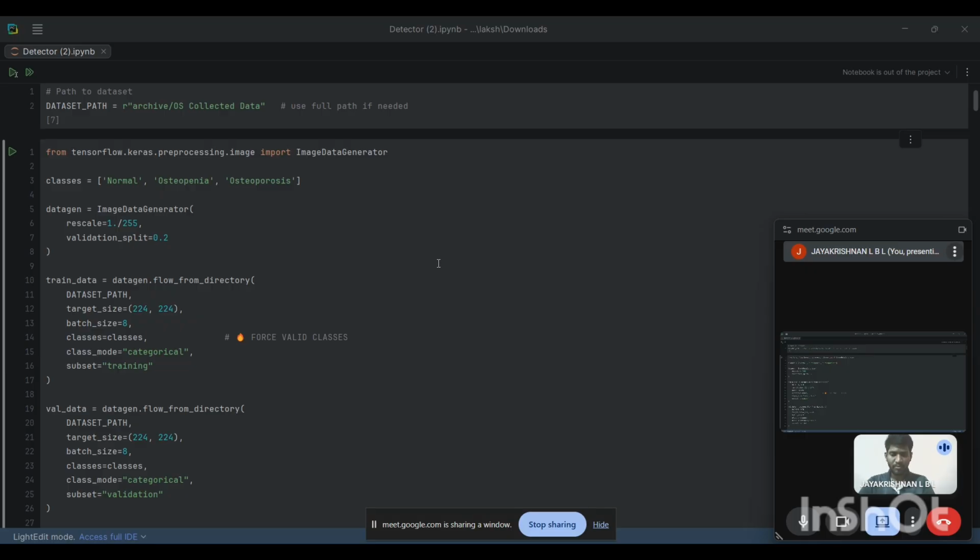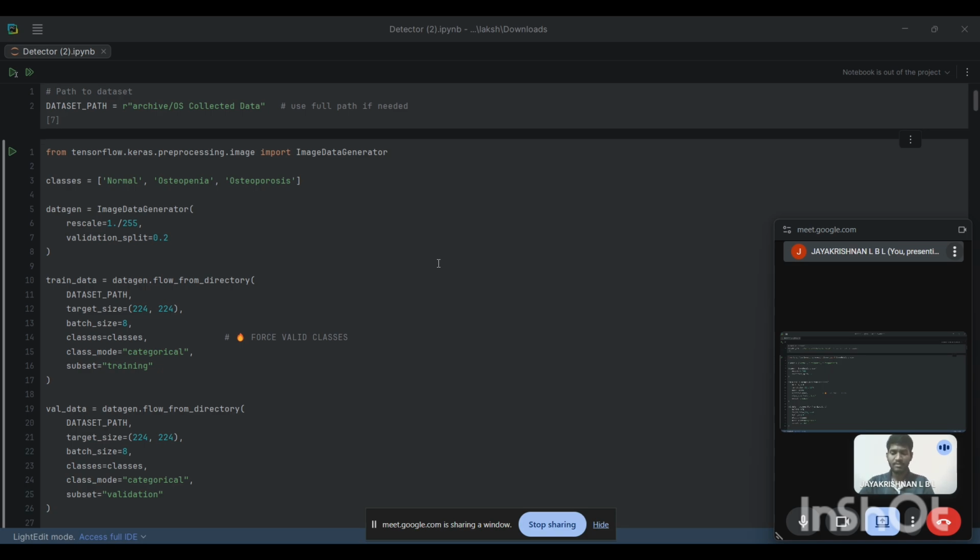The objective of my project is to detect osteoporosis using medical images, to apply deep learning convolutional neural network models for classification, to compare multiple models and select the best performing one, and to provide an automated and accurate prediction system.